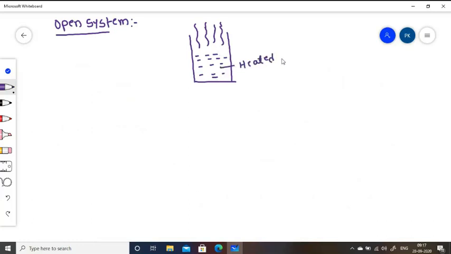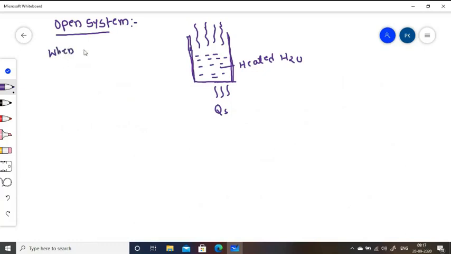When heat is supplied to the system, this is Qs, and this side is open. From this side an insulated wall is provided, so there is no heat transfer from this side, though heat may be transferred through the metal.